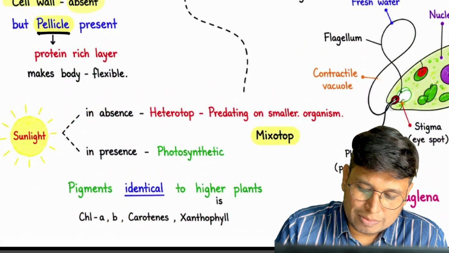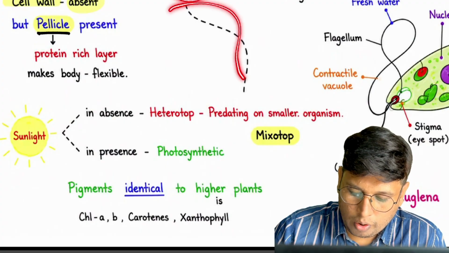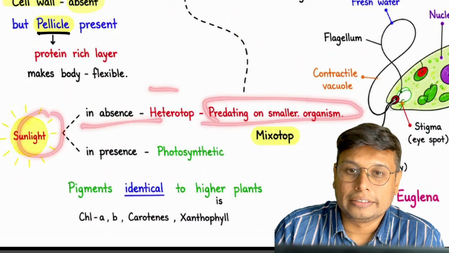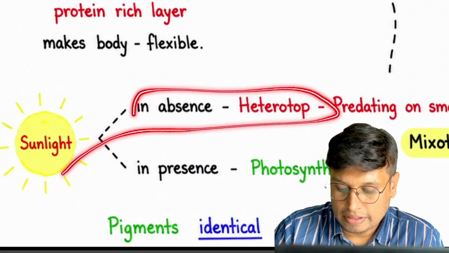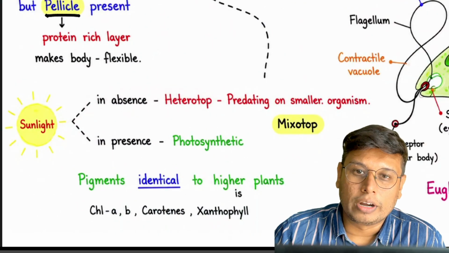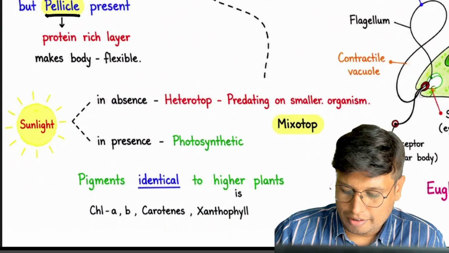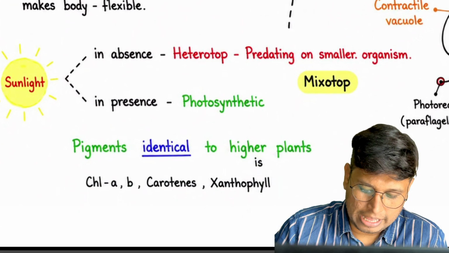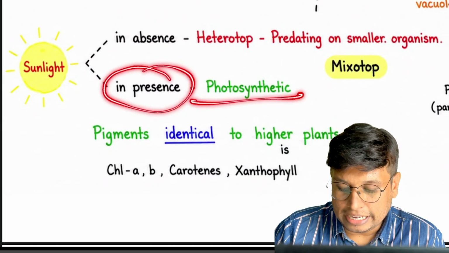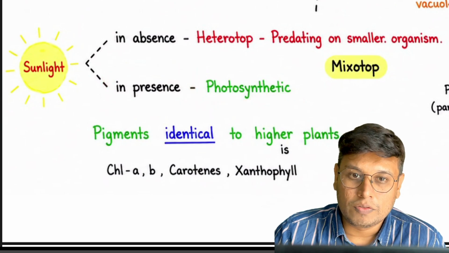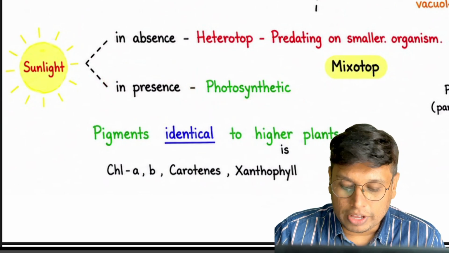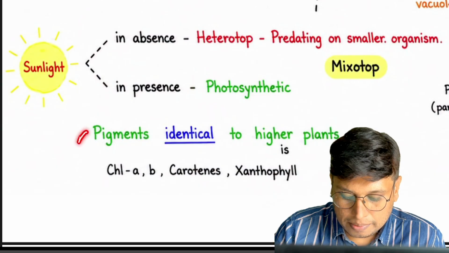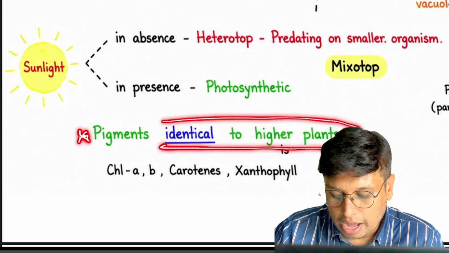While it is motile, it can go on predating on smaller organisms in the absence of sunlight, that is mixotroph. In the presence of sunlight it becomes photosynthetic. Again, a very important question asked here: it is photosynthetic and the pigments are identical to higher plants.